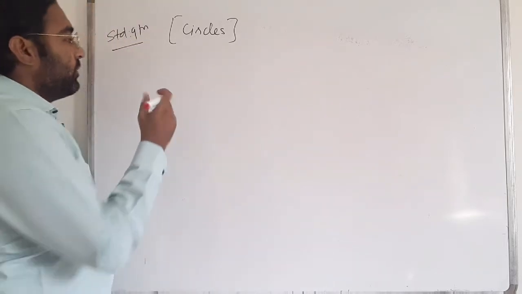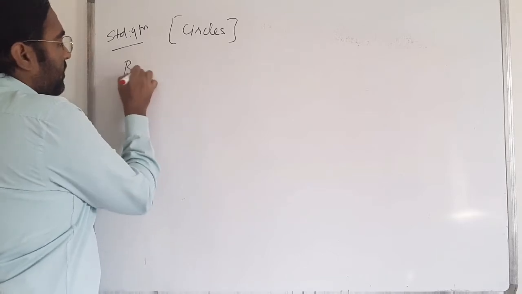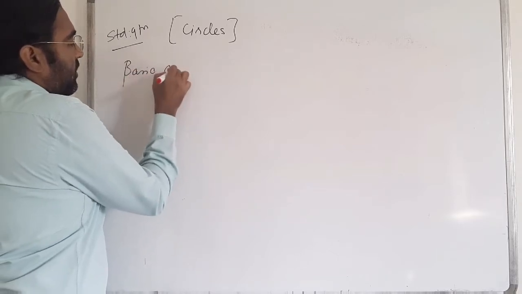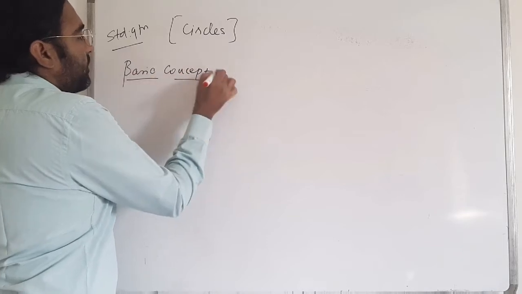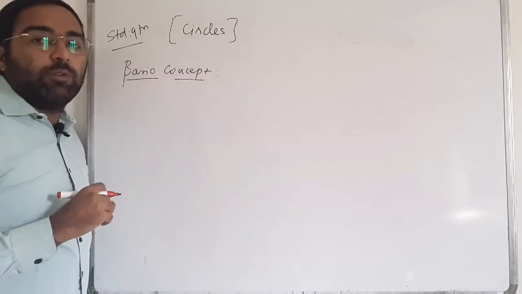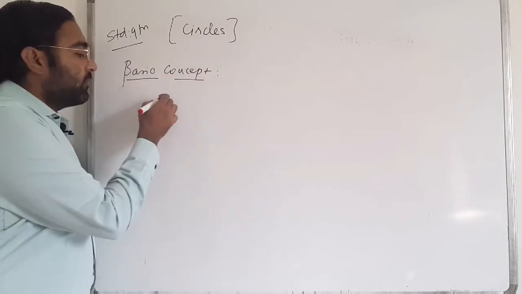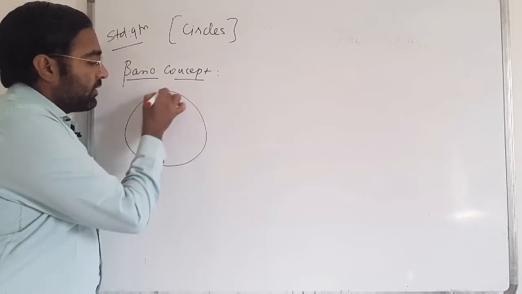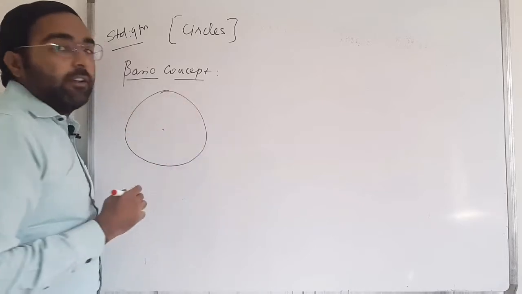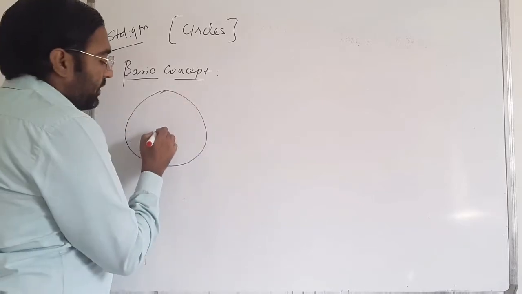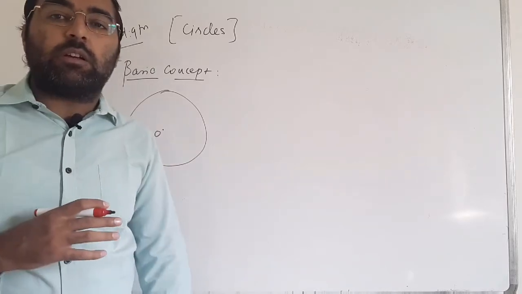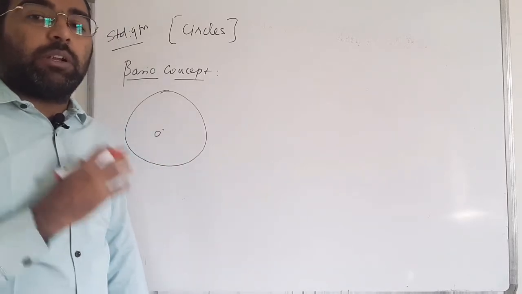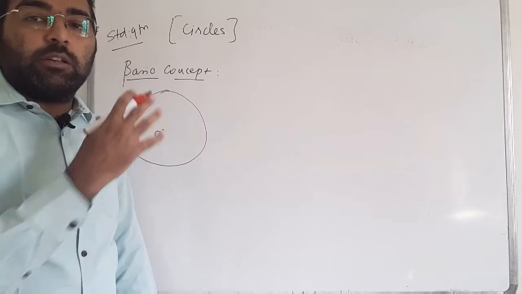In the basic concept, first of all we want to know about the circle. This is my circle and this is the center of the circle, the exact midpoint of the circle.